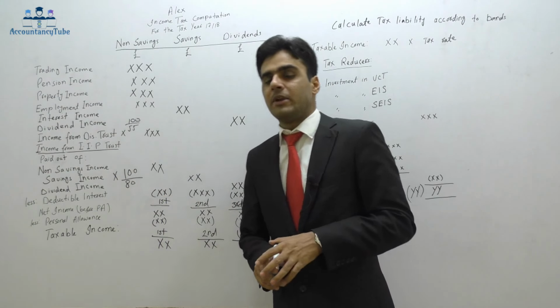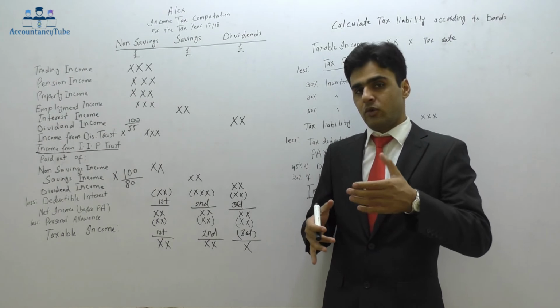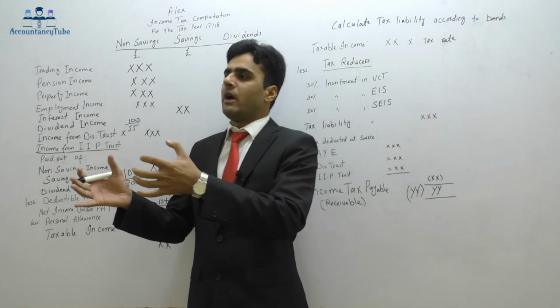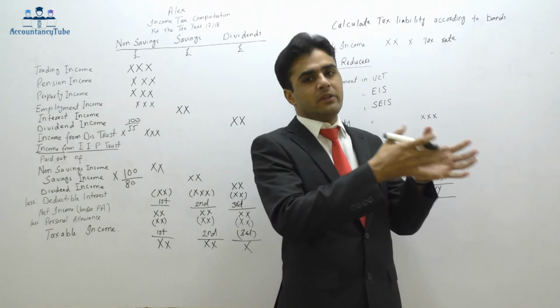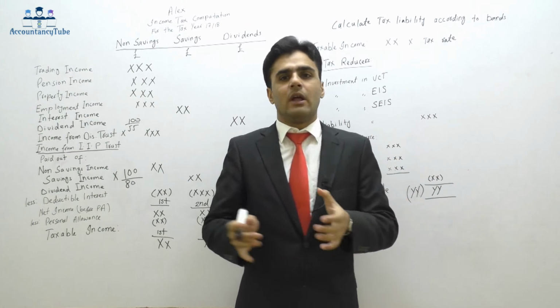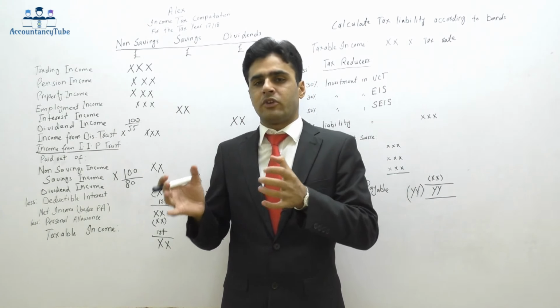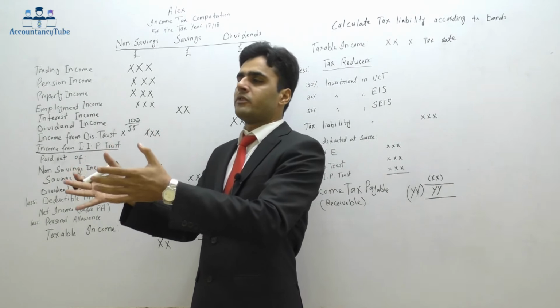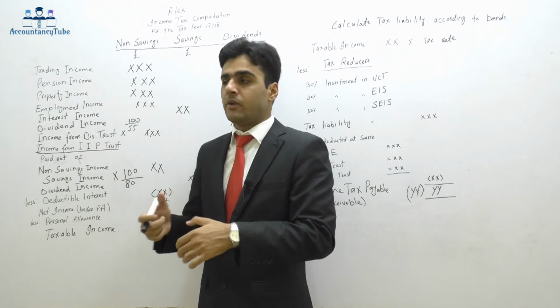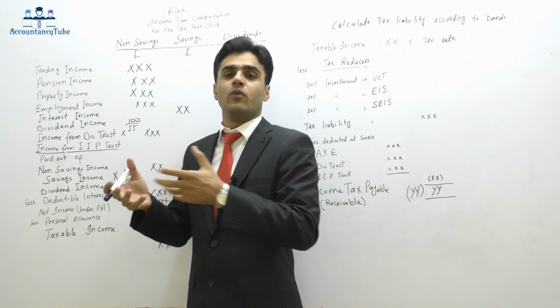Deductible interest. Now, deductible interest is an interest, as I said to you earlier as well, that whenever I take a loan and I invest that loan in one of the projects, then HMRC says the interest which you pay on that loan is deductible from this computation. So I go to the bank and I ask them that I want to take a loan. The bank says, why do you want the loan?